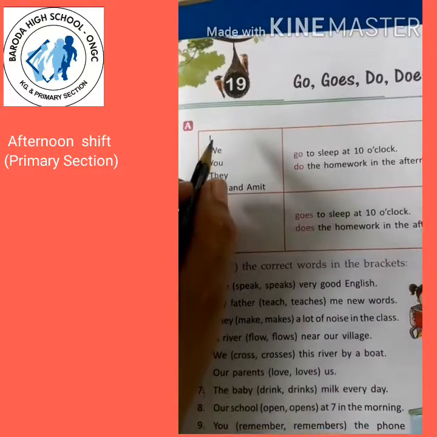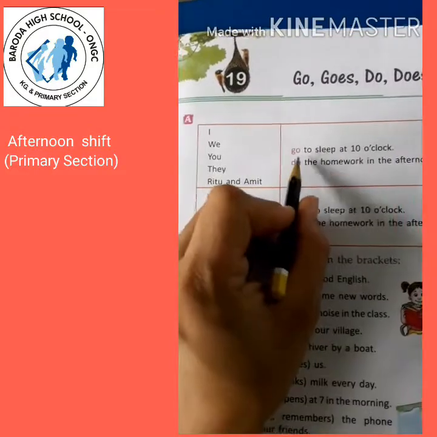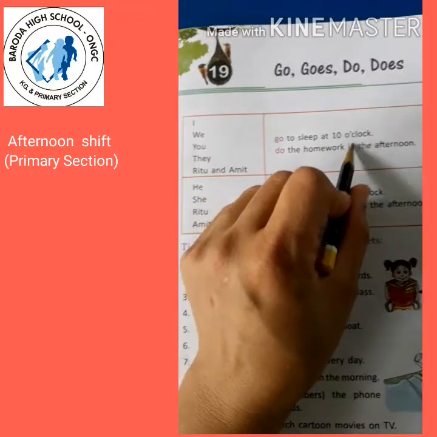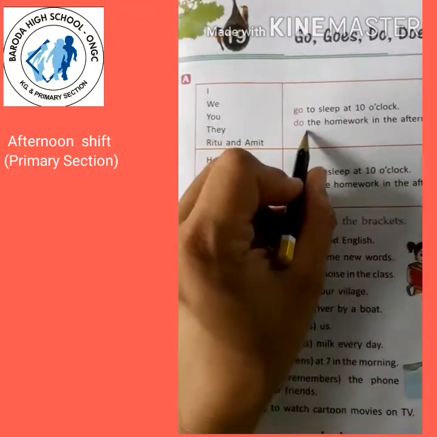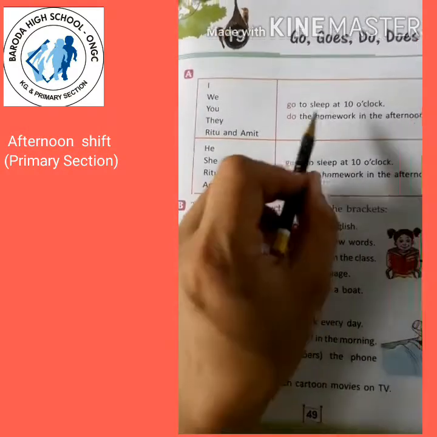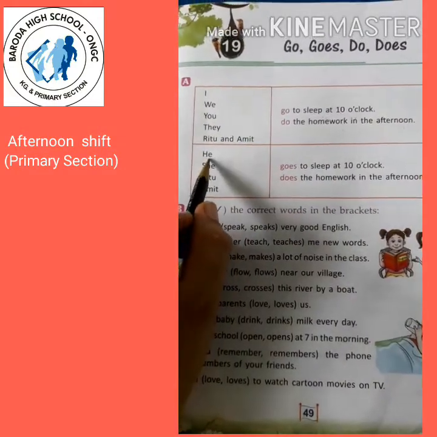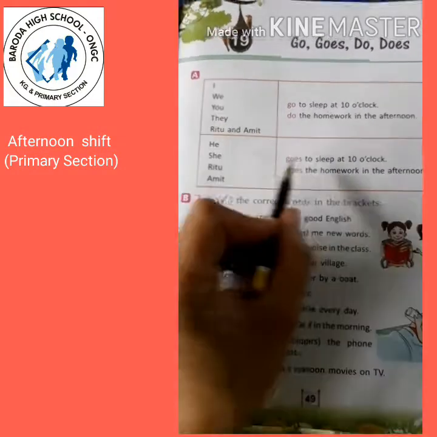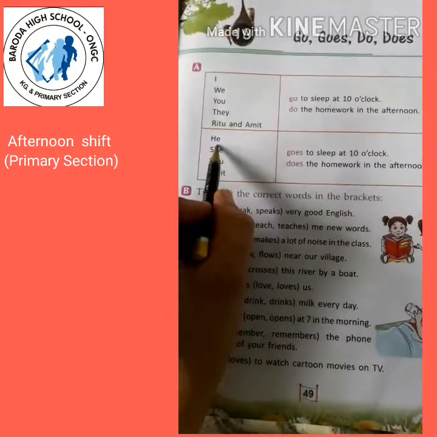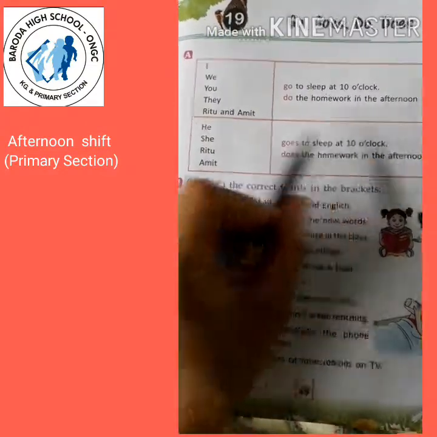Now let's frame. I go to sleep at 10 o'clock. We go to sleep at 10 o'clock. You go to sleep at 10 o'clock. They do the homework in the afternoon. Ritu and Amit do the homework in the afternoon. Right? Now let's make from he, she, Ritu and Amit. He goes to sleep at 10 o'clock. Right? Here we use go, but here he is there. That's why goes. She goes to sleep at 10 o'clock.